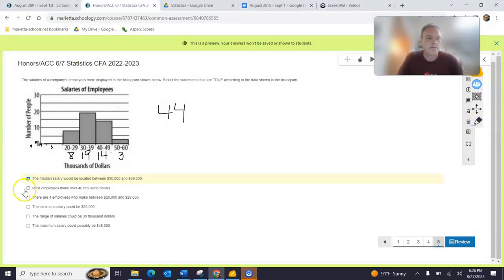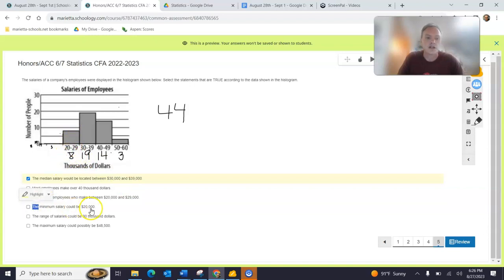First one right there. Most employees make over $40,000. Here's 40,000. Is that most employees? All 17 of them? Not even. Nope. Not most of them. Most of them are under it. There are 4 employees who make between 20 and 29,000. Well, let's look. That's not true. We already counted those. It's 8.